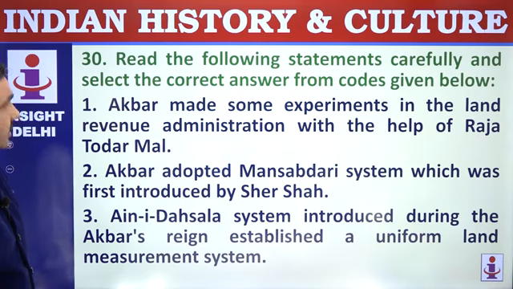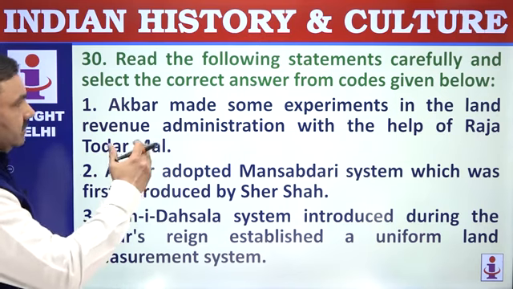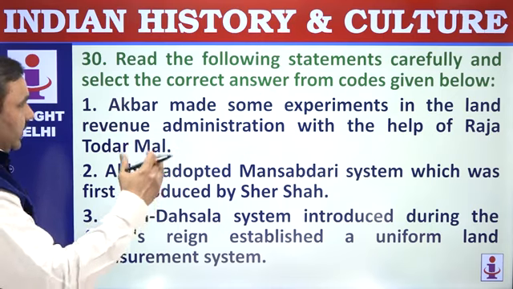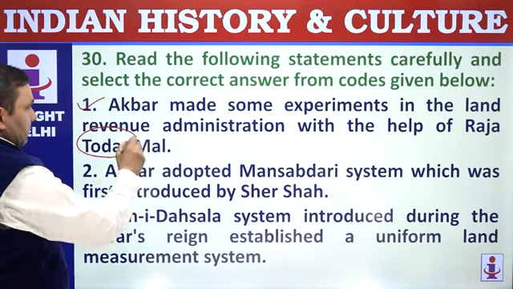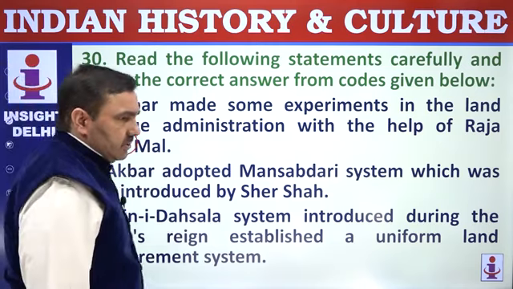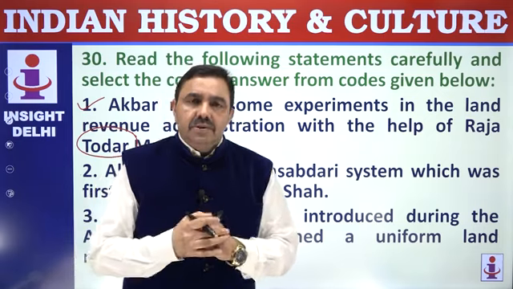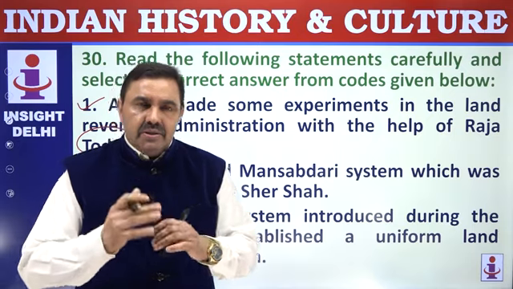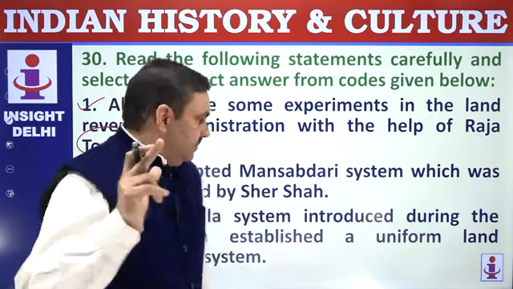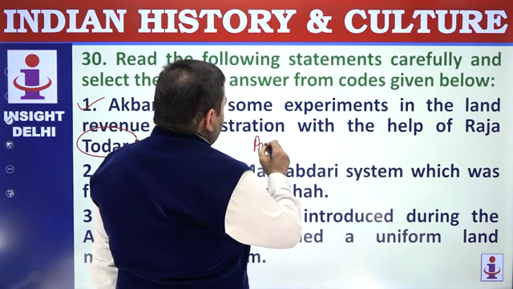Read the following statements carefully and select correct answer. Akbar made some experiments in the land revenue administration with the help of Raja Todramal. That's correct. Raja Todramal, Muzaffar Khan, they were the most important revenue officers of Akbar's time. Muzaffar Khan and Raja Todramal, they prepared the system known as Ain-e-Daisala. Remember that. Ain-e-Daisala system.